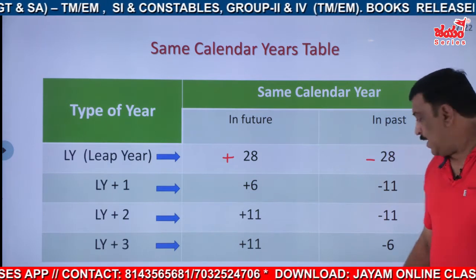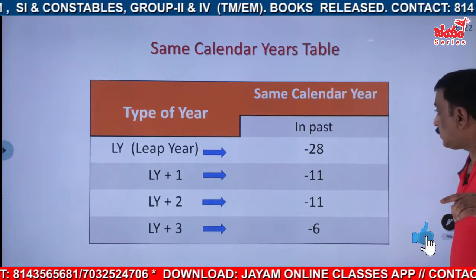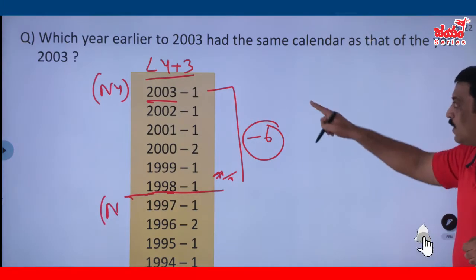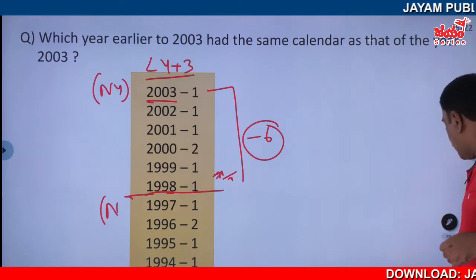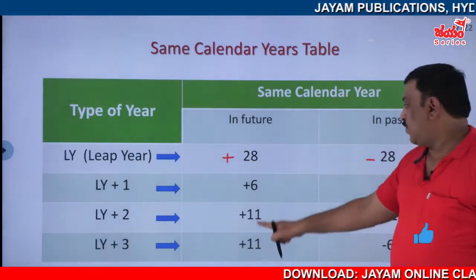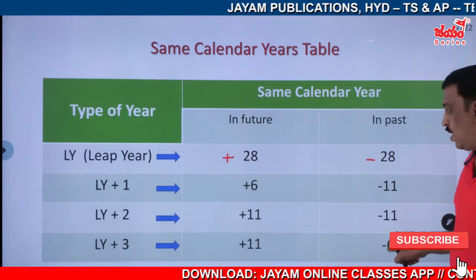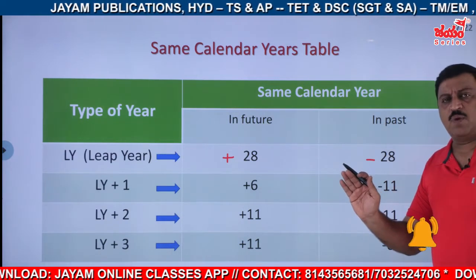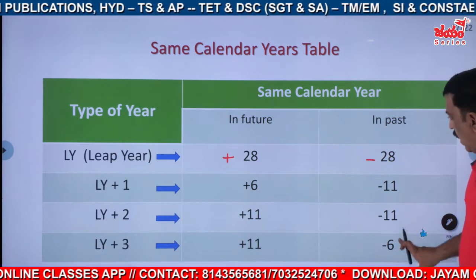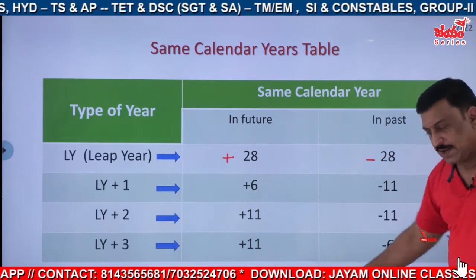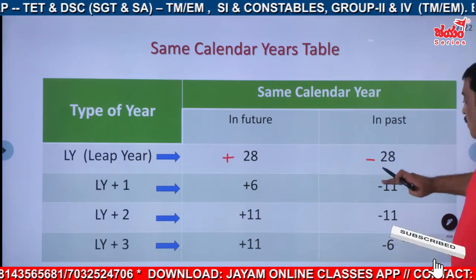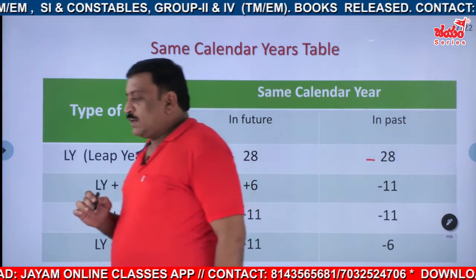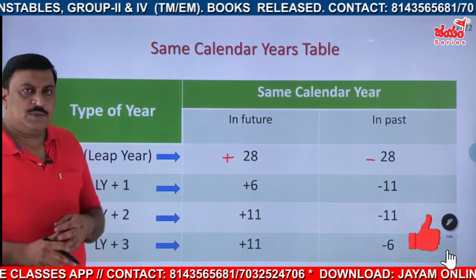Which year is leap year plus 3? That is 2003. So for leap year plus 3, it is minus 6. So we got leap year plus 3, it is minus 6, is it not? So no need to worry now, once you learn the concept. That is more than enough. Now observe this one. It is plus 6, plus 11, plus 11. This is minus 6, minus 11, minus 11 and minus 28. That's all, right? And just observe this table.